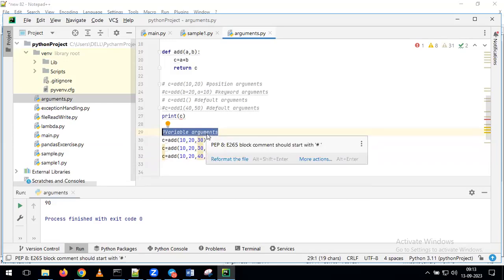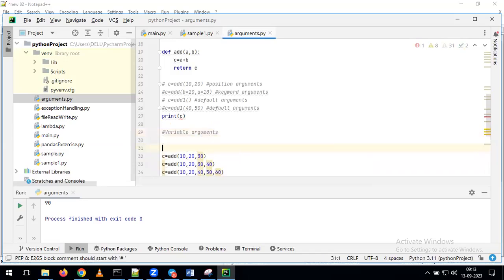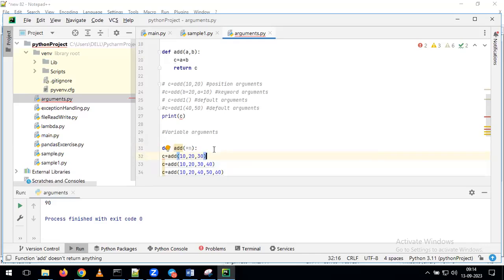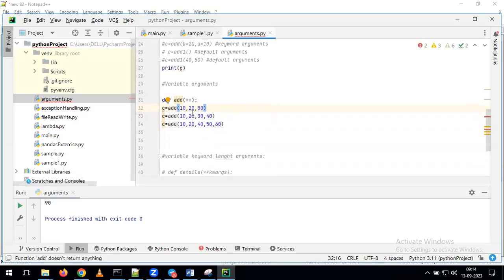But if you want to handle variable arguments, then we have to write it like this. Just observe. Just write def add of star n. Instead of giving a comma b, or a comma b comma c, or a comma b comma c comma d, I'm giving star n. Now what is the meaning of star n? It can accept any number of variables, either 2 variables or 3 variables or 4 variables or 5 variables, depending on your requirement.